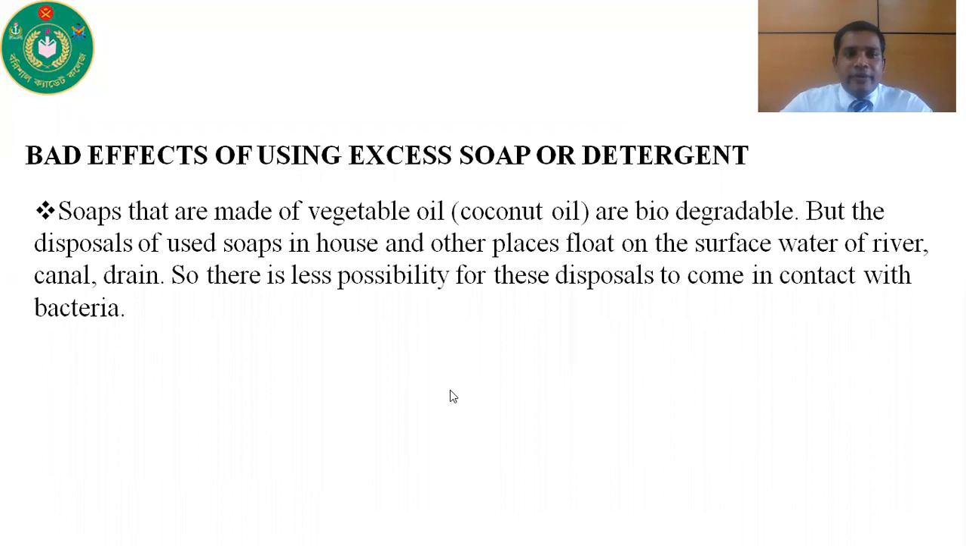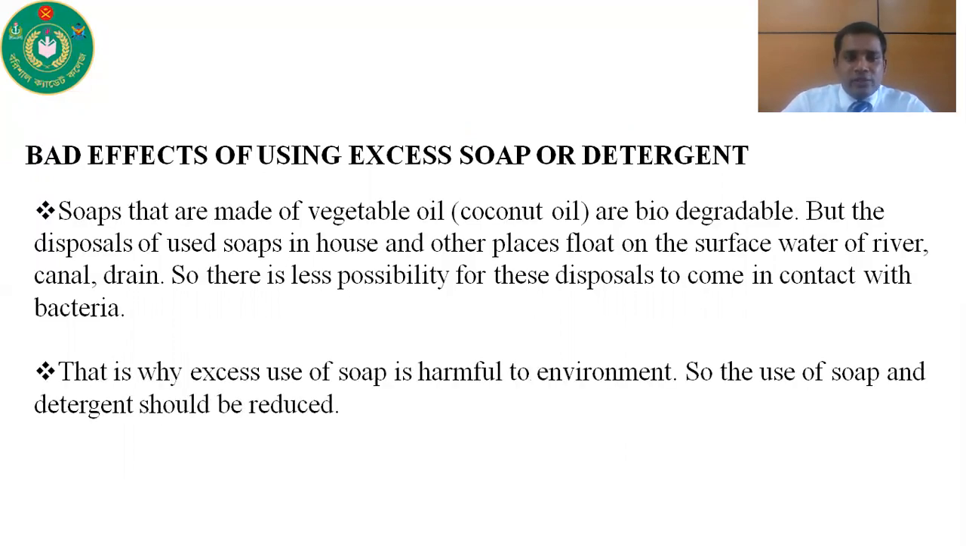Another bad effect of using excess soap and detergent: soaps that are made of vegetable oil, that means coconut oil, are biodegradable, but the disposal of used soap in houses or other places floats on the surface water of rivers, canals and drains. So there is less possibility for these disposals to come in contact with bacteria. That's why excess use of soap is harmful to the environment. So the use of soap and detergent should be reduced.